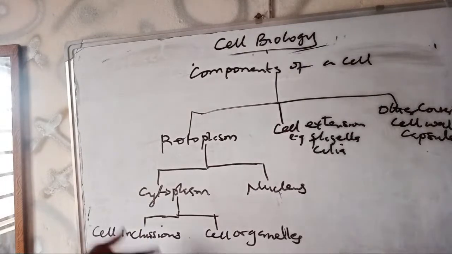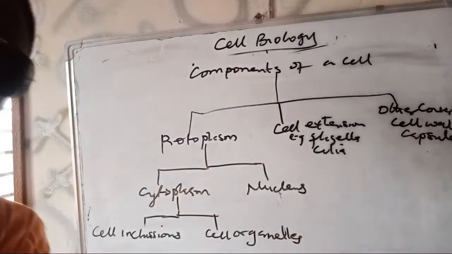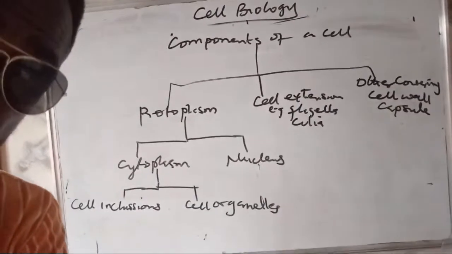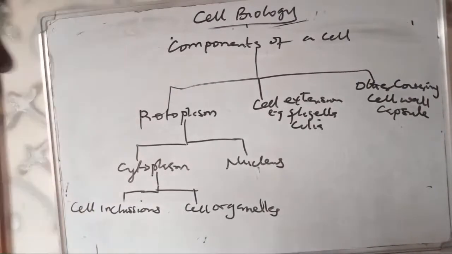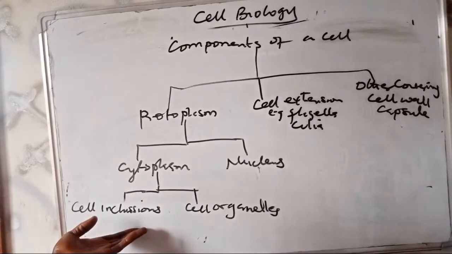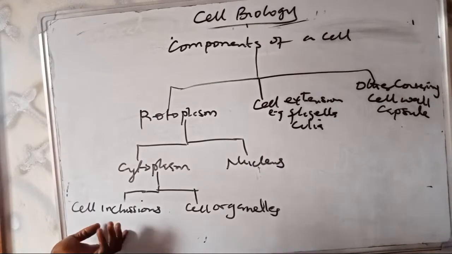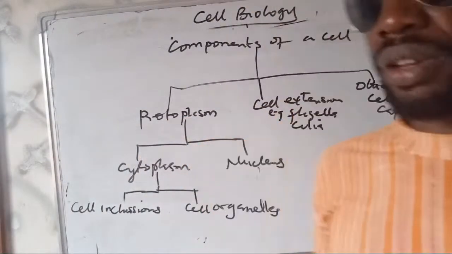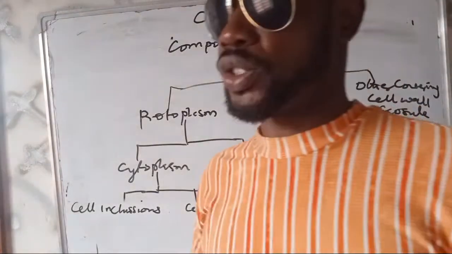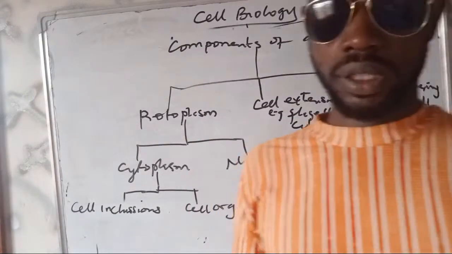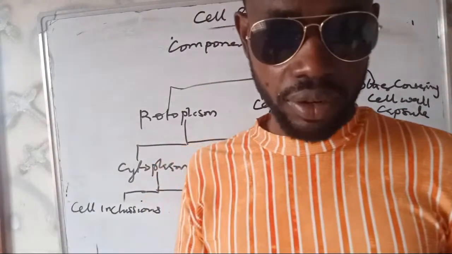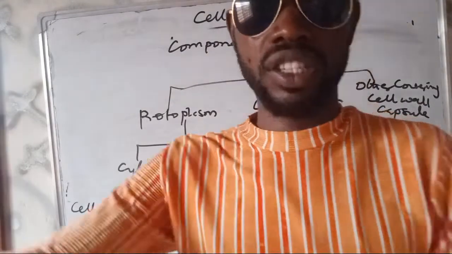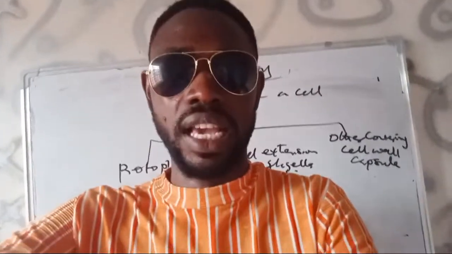Now, in this aspect, you might have come across or heard some of these things, except one. The cell inclusion is where I want to lay emphasis. The cell inclusions are either secretory granules or granules that were absorbed, that is engulfed granules, or secreted granules inside the cytoplasm that is not a constant part of the cytoplasm, of course.